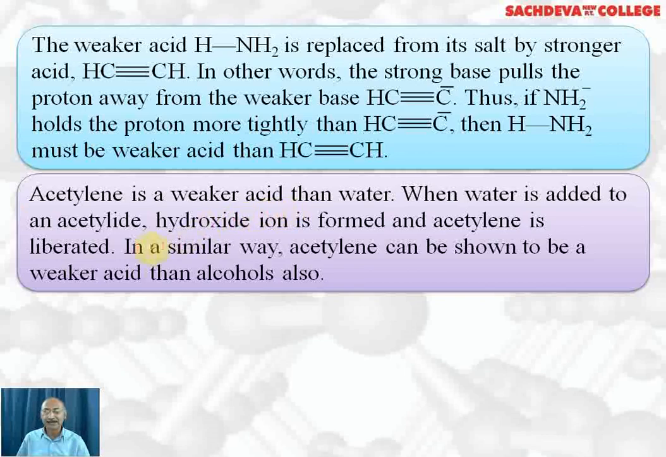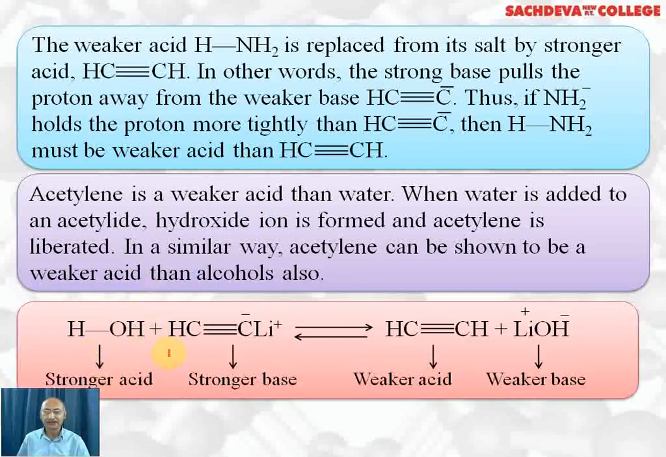When water is added to an acetylide, hydroxide ion is formed and acetylene is liberated. In a similar way, acetylene can be shown to be a weaker acid than alcohols also. Here we are reacting water with lithium acetylide. So this lithium ion is replaced by H ion back, and we are getting acetylene plus a weaker base, lithium hydroxide. Stronger acid gives weaker base and stronger base gives weaker acid.